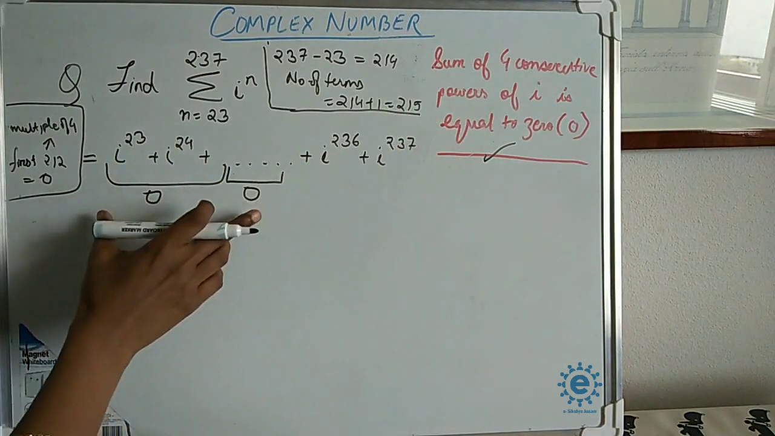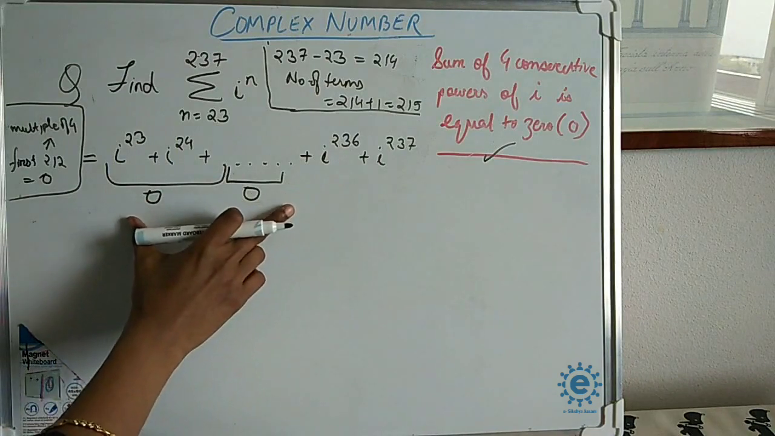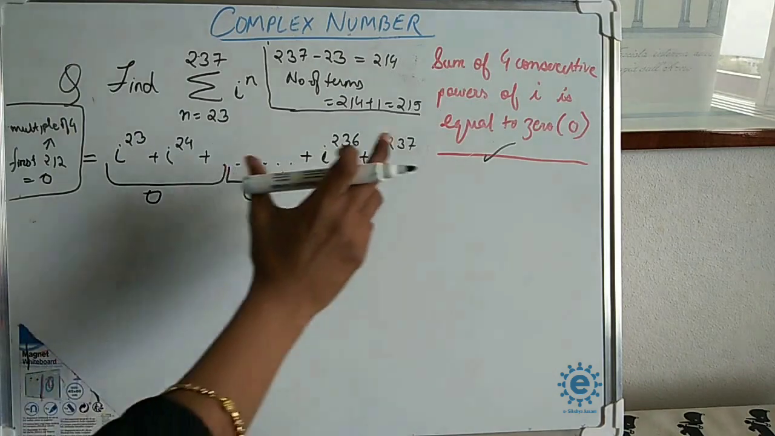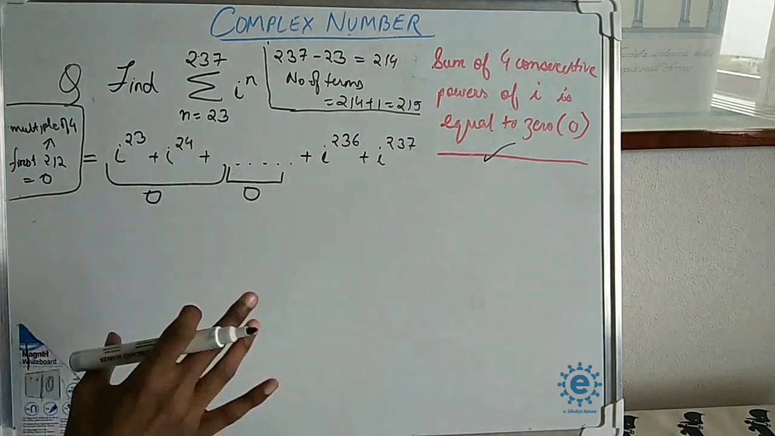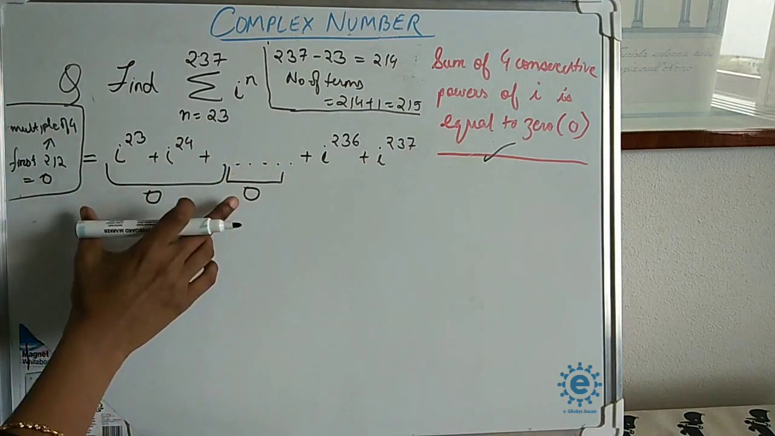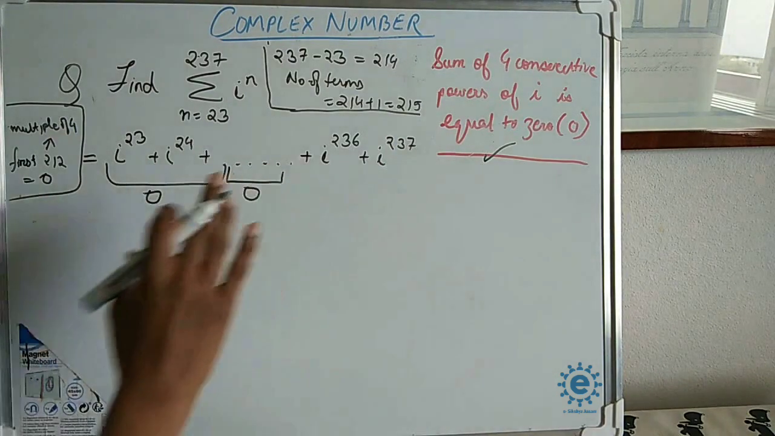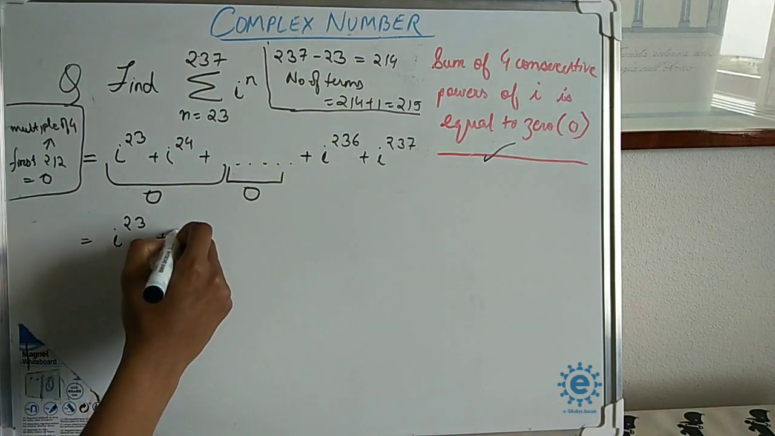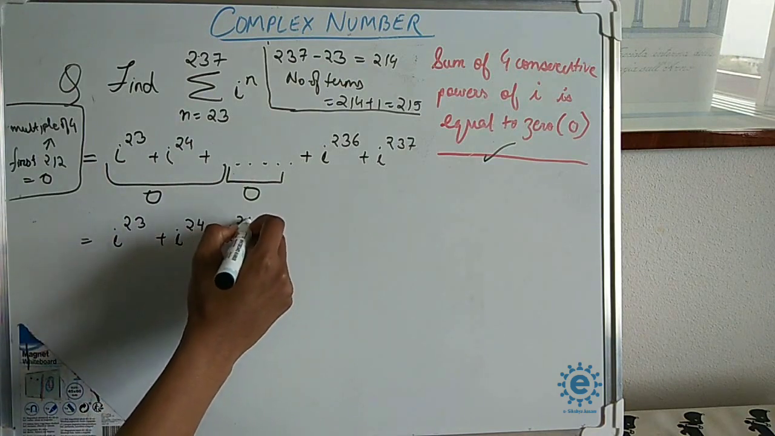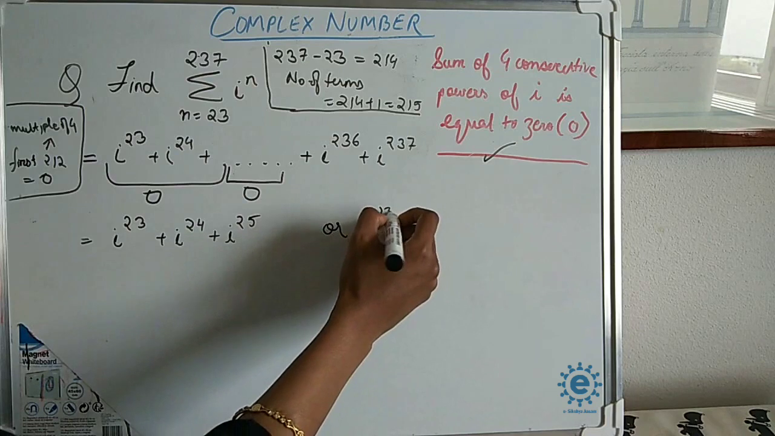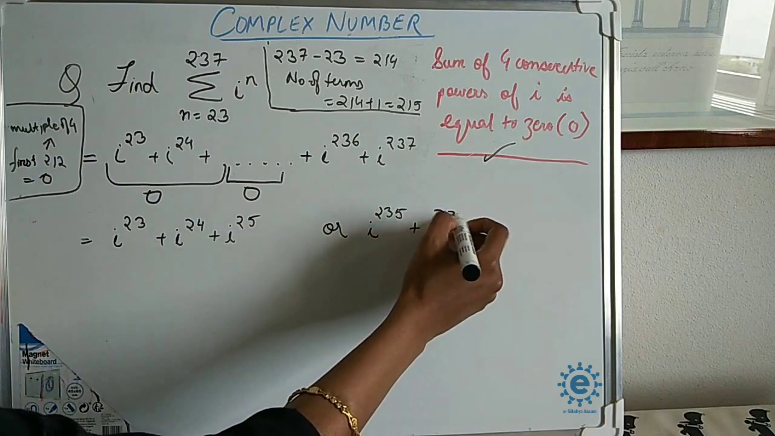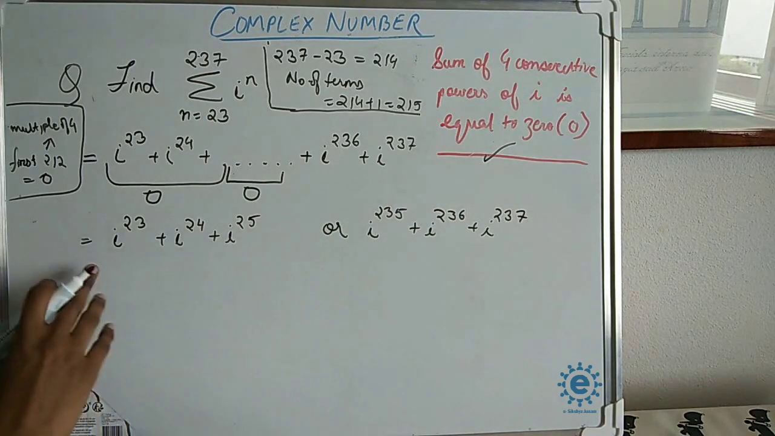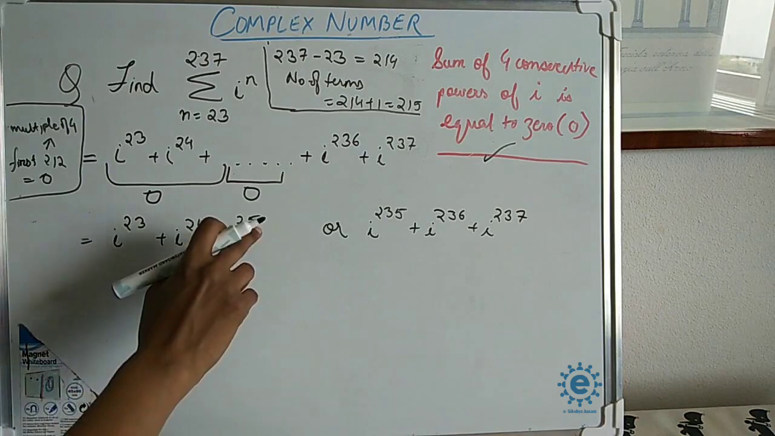Whether you take the first 3 terms or the last 3 terms, the answer will be the same. So i to the power 23 plus i to the power 24 plus i to the power 25, or i to the power 235 plus i to the power 236 plus i to the power 237, the answer will be same, but it's easier to solve this one since these are of lower denomination.